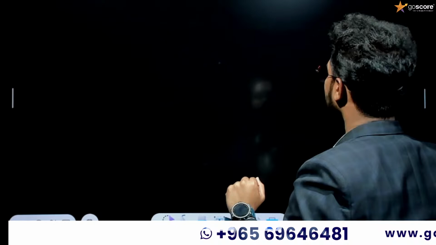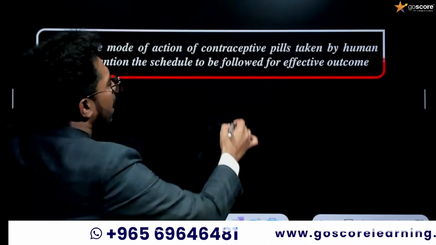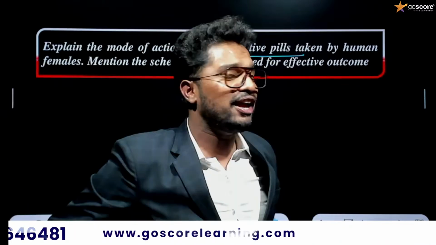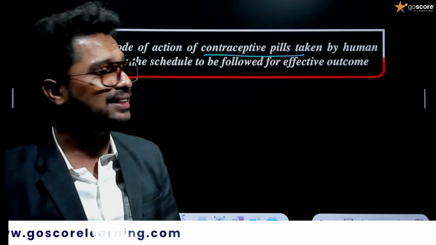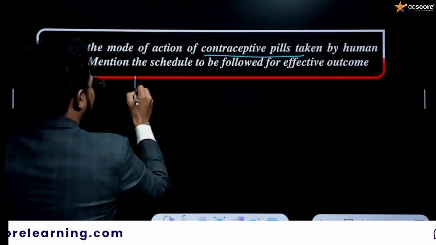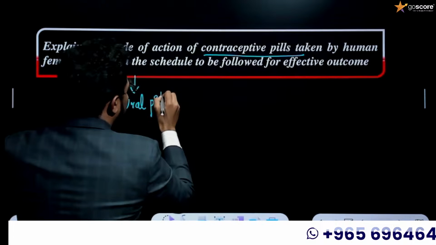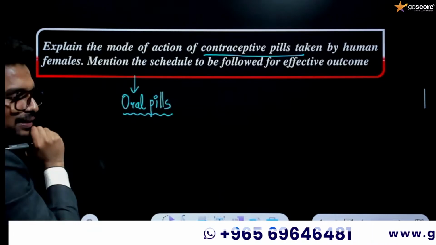The next question is: explain the mode of action of contraceptive pills taken by human females, and mention the schedule to be followed for an effective outcome. Do you have any doubt on this question? In this category they are mentioning oral pills. So what are oral pills?